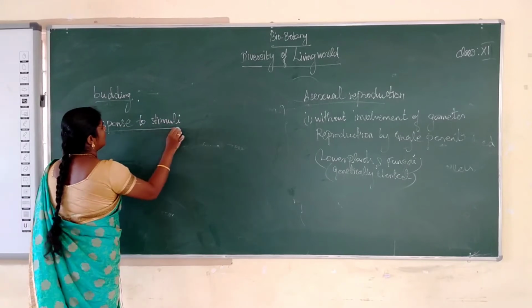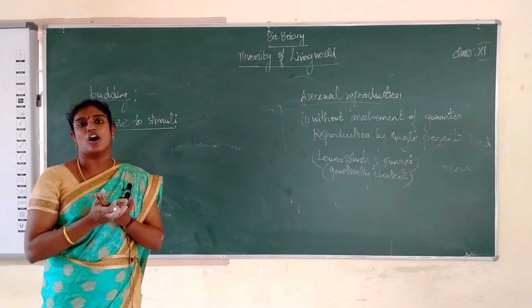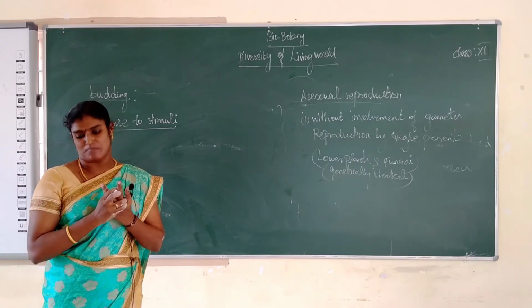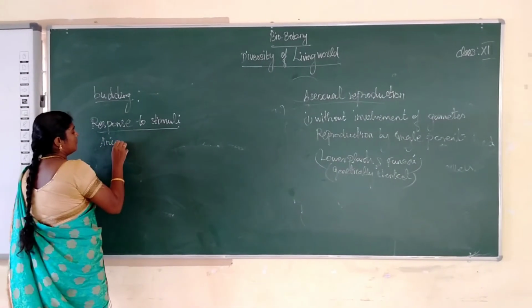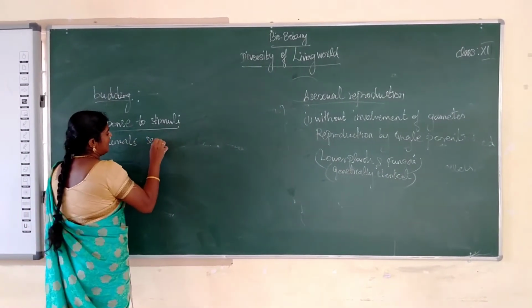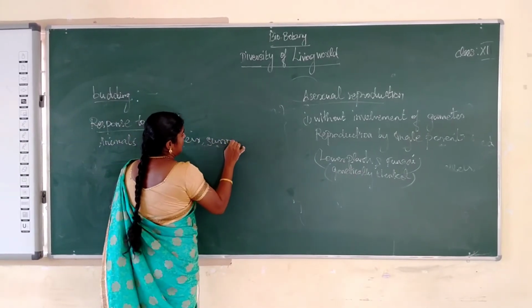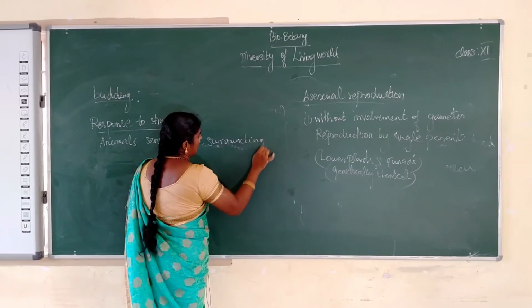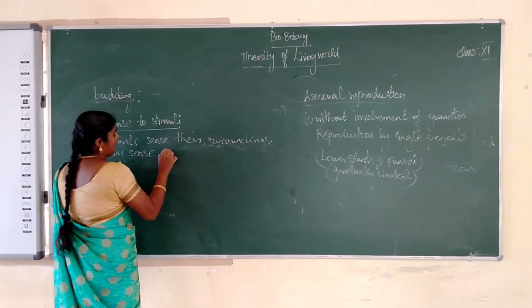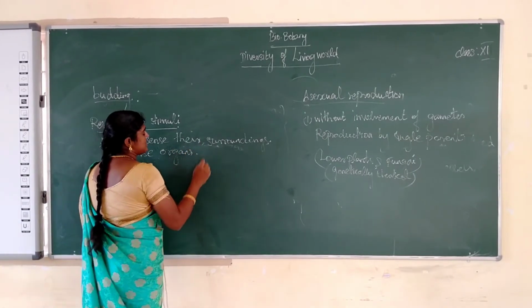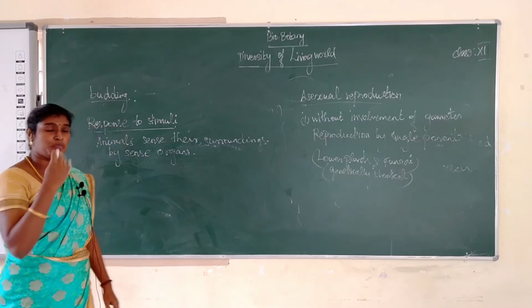What is the meaning of response to stimuli? It means animals sense their surroundings by sense organs. This is called consciousness. Another example: plants also respond to stimuli.